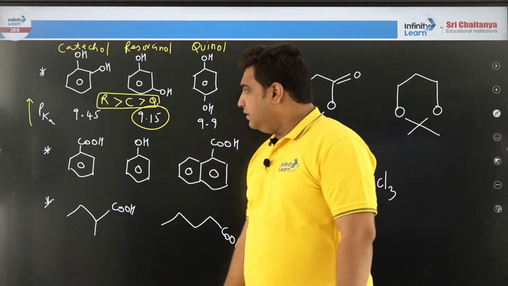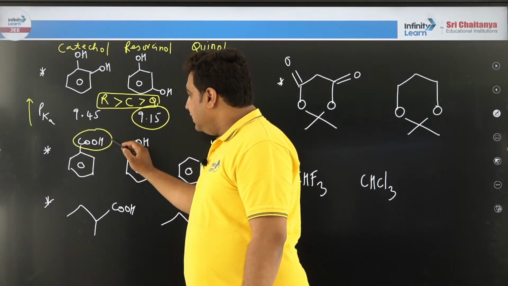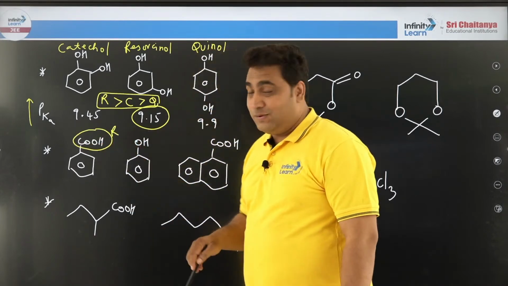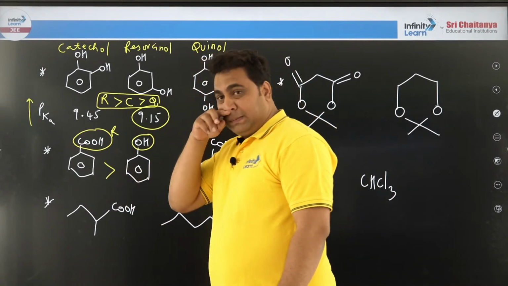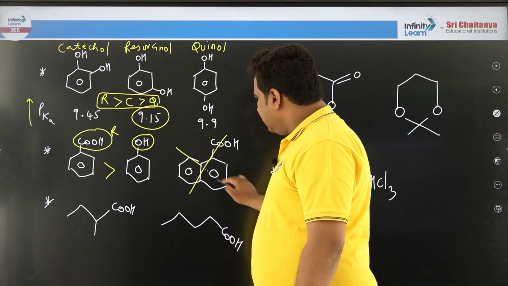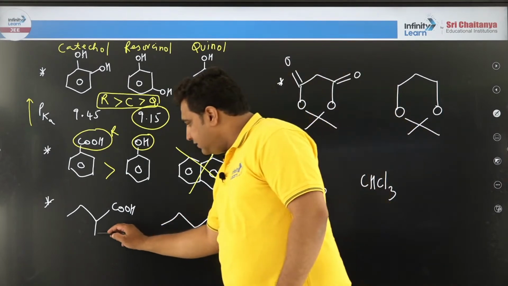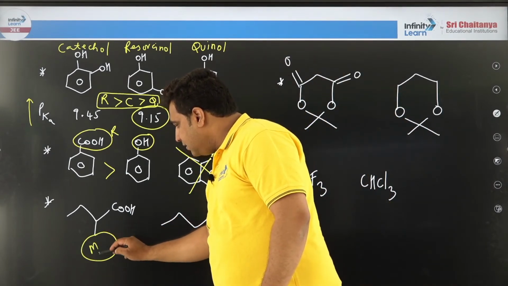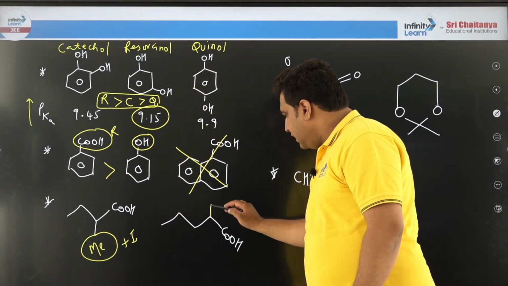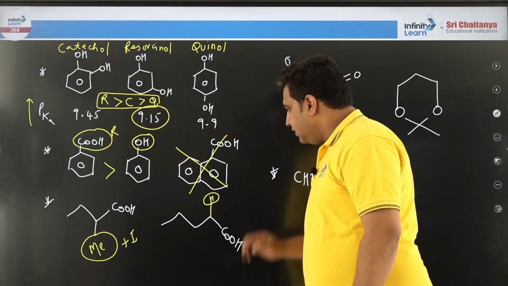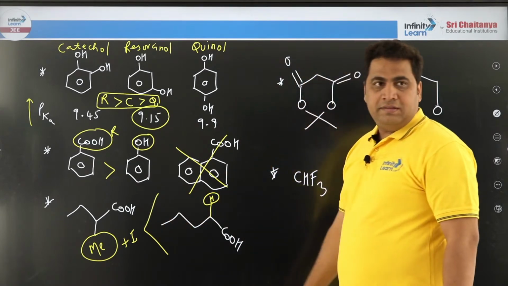This is very easy, pretty easy. After this, I am going to give you tips. So tell me, carboxylic acid, it has resonance, internal resonance, yes or no? But here it does not have. Therefore, in these two if you compare, this is more. Let us keep this aside to avoid confusion. Later we will talk on this. Now, in these two, here it is hanging. What is this? Methyl. What is methyl? Plus I. Where nothing is there, what is there? Hydrogen. So is plus I there? No plus I. So this will be more acidic.